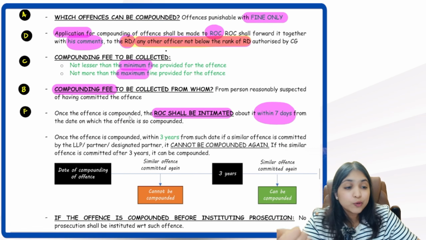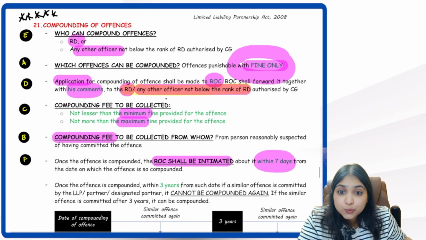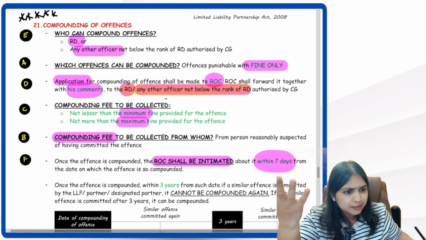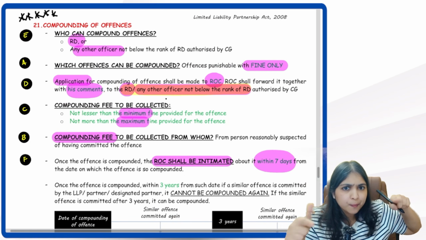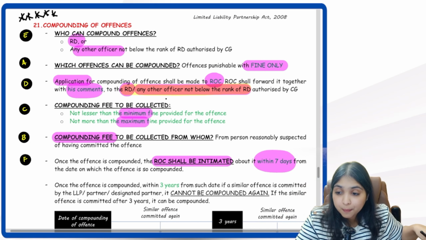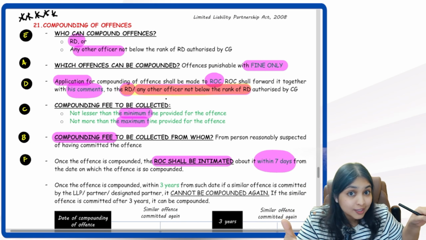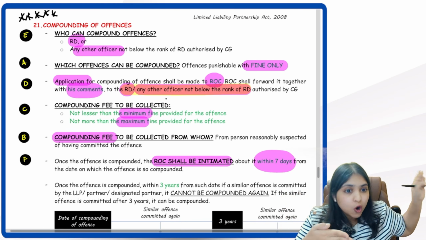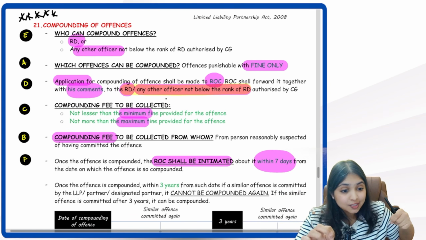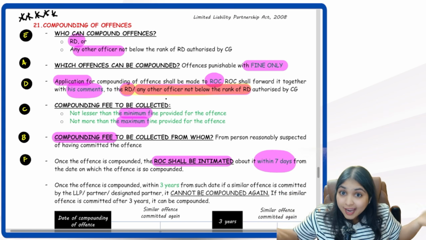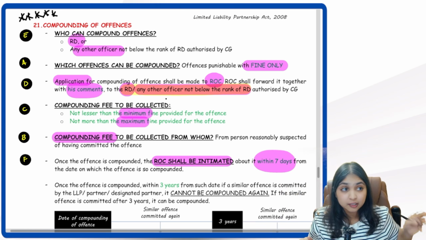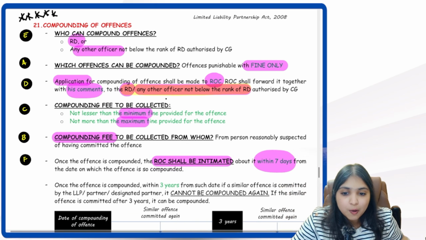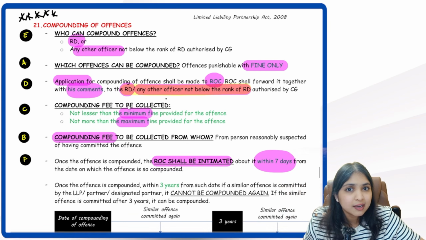Perfect clarity, everybody. Tell me, which offense can be compounded? Only those offenses which are punished with fine only. So here in compounding, you'll have to pay compounding fees, nothing but the fine. So whatever is the minimum fine will become the minimum compounding fees. Whatever is the maximum fine will become the maximum compounding fees. Then application has to be given to whom? To ROC. Does ROC have the power to compound? No. What will ROC do? ROC will forward that application along with his comments to whom? To regional director or any other officer but not below the rank of regional director. That person will compound the offense. Once the offense is compounded, ROC has to be intimated about it within how much time? Within 7 days time. Till here, are you perfectly clear?